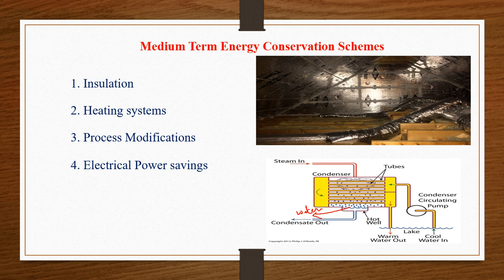And in this we have two more openings. This is the condenser circulating pipe, cool water. This cool water will be circulated here, then your steam gets converted into water, and this is the hot water well. It collects the hot water, and here this is warm water out.